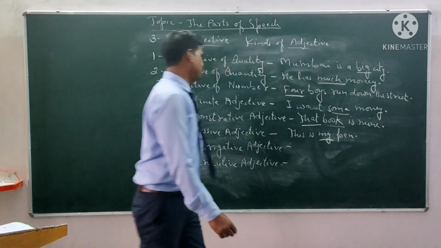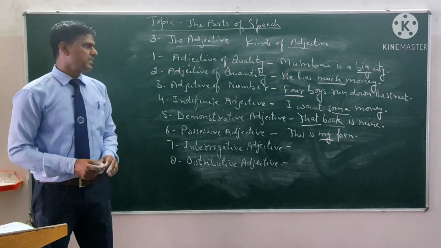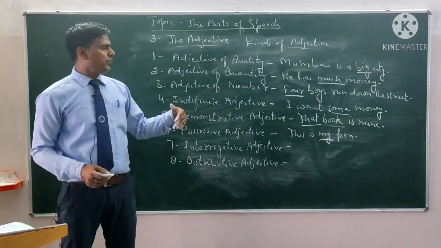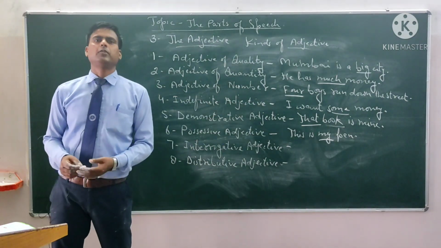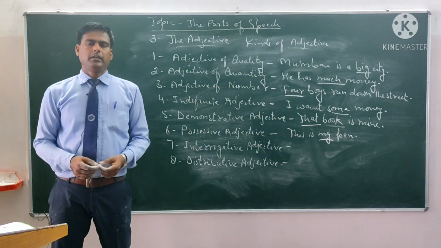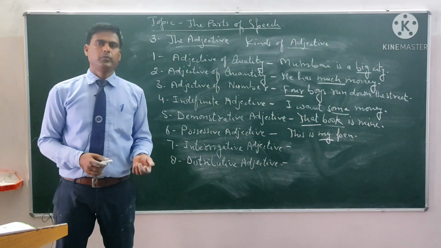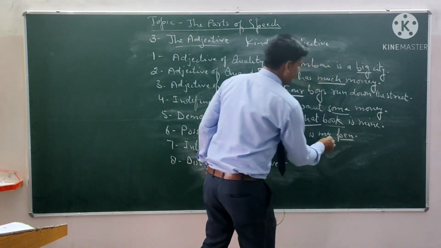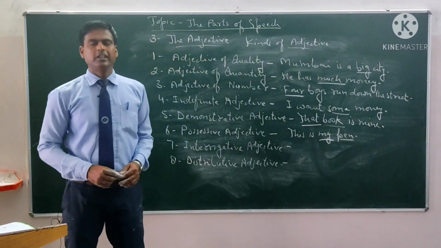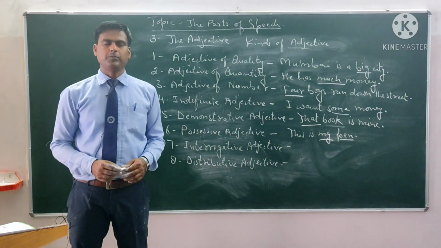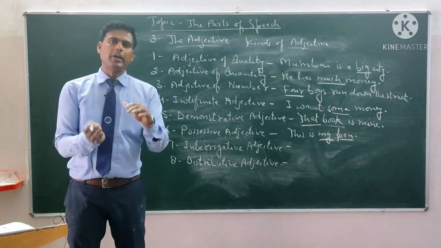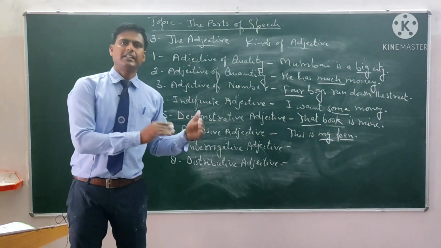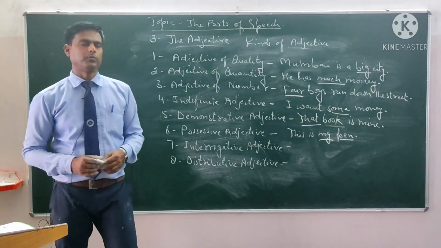My is the possessive adjective because it is showing the possession on the noun pen. It shows the ownership, because this is used along with the pen. That's why this is not a pronoun. This is an adjective. It is going to add something to the meaning of a noun.